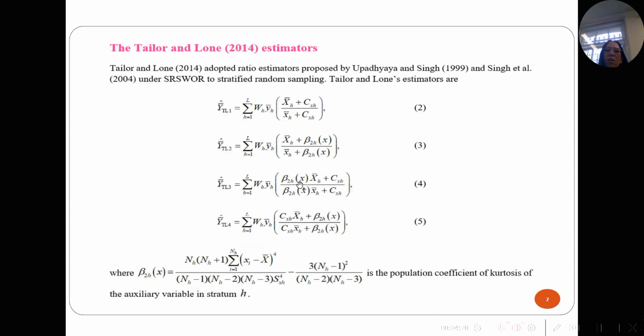And next is the Taylor and Lawson 2014 estimator. Taylor and Lawson adopted ratio estimators proposed by Upadhyaya and Singh in 1999 and Singh et al. in 2004 under simple random sampling without replacement to satisfy random sampling. The Taylor and Lawson estimators are shown in equations 2 to 5.